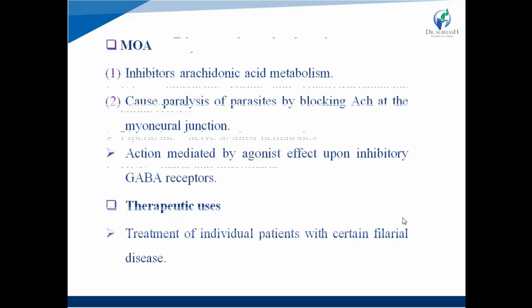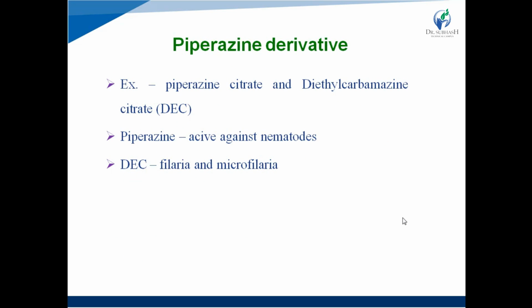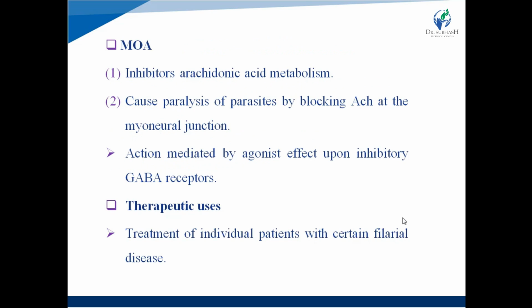Now, see the mechanism of action for the first, DEC, that is diethylcarbamazine. It acts as an inhibitor of arachidonic acid metabolism. Arachidonic acid metabolism inhibition leads to decreased immunity of the helminths. They become more susceptible to immune attack. DEC is not directly toxic to the filarial microfilaria; it decreases the immunity of the helminths.